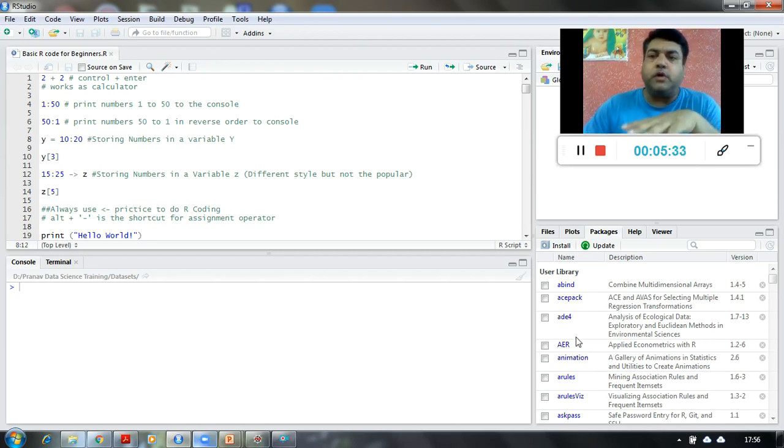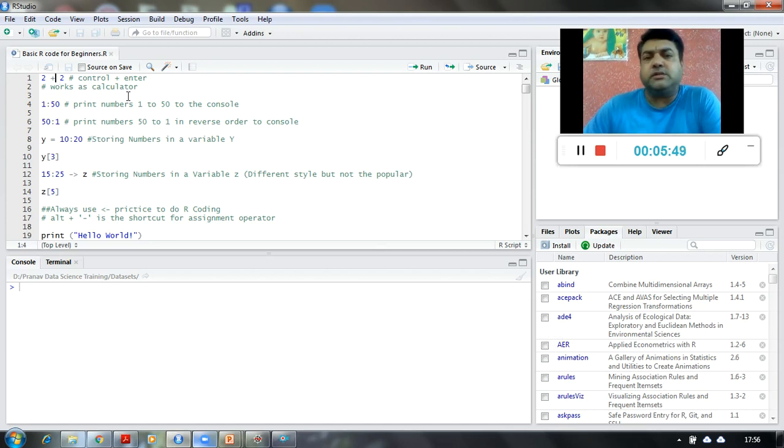How to download a package, we will see in a little while from now. But right now let us start with a very beginning level line of code.